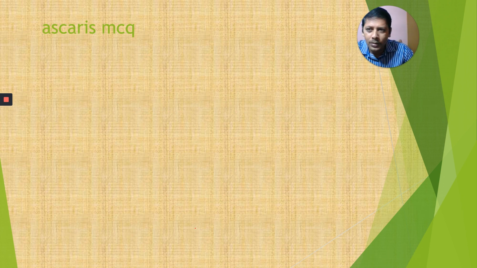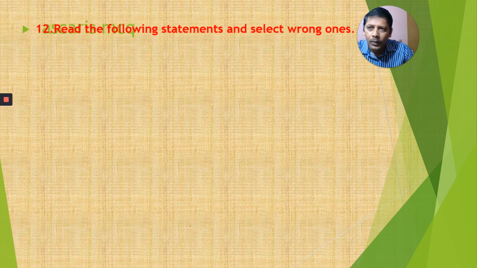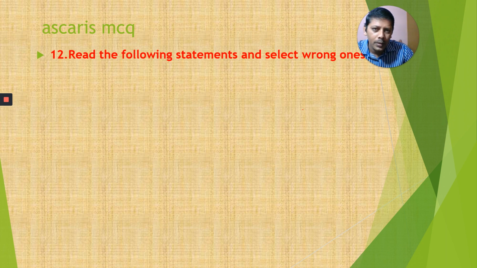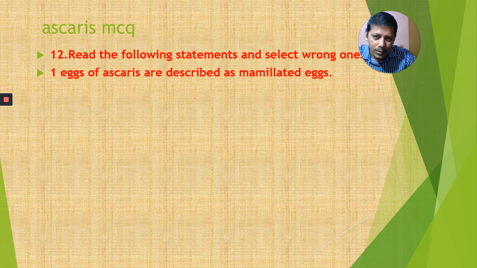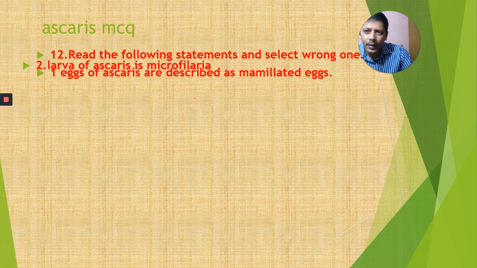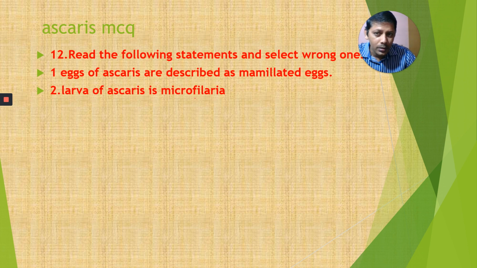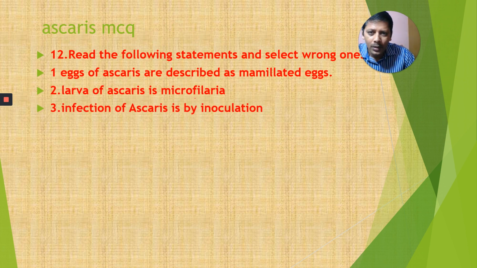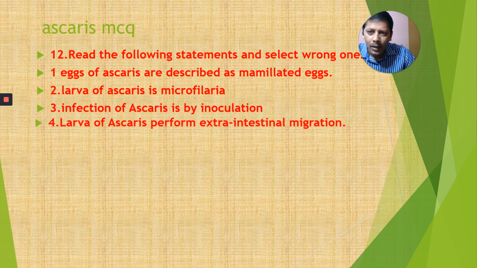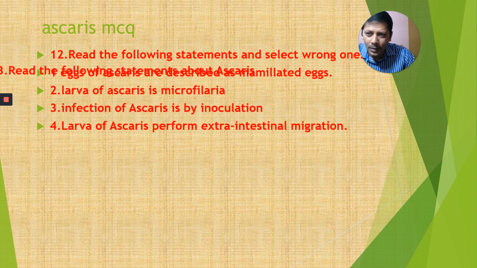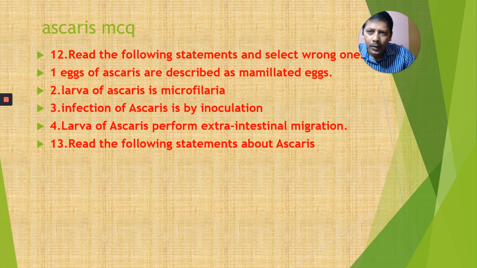Intermediate host of Ascaris. Next, the 12th one: read the following statements and select the wrong ones. Eggs of Ascaris are described as mammillated eggs. Larva of Ascaris is microfilaria, and infection of Ascaris is by inoculation. And larva of Ascaris performs extraintestinal migration. Select the wrong ones. What is the wrong one there?